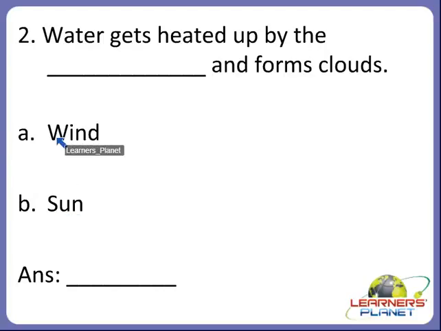Is it A, wind or B, sun? Yes, water gets heated up by the sun and it forms clouds. So, B is the correct option.